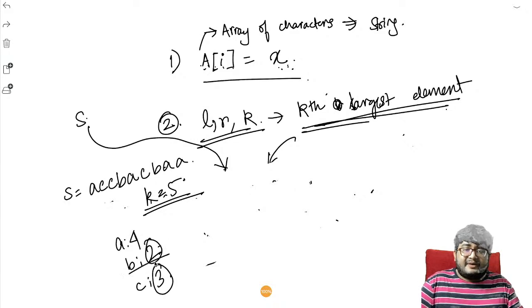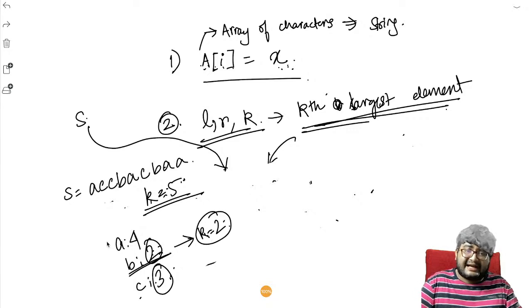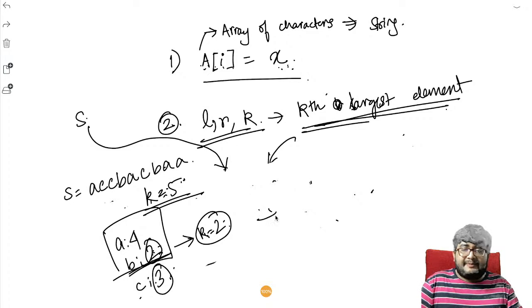The fifth largest character will be B. The third largest is C. C has only 3. So at B we'll start searching. After we are done with C, C has 3, so we are searching for K equals 2 here. What is the second largest between A, B? At B we have 2, so B will be the answer.